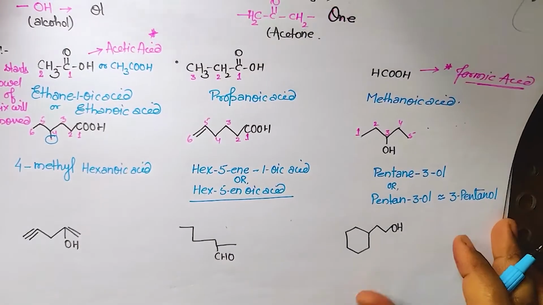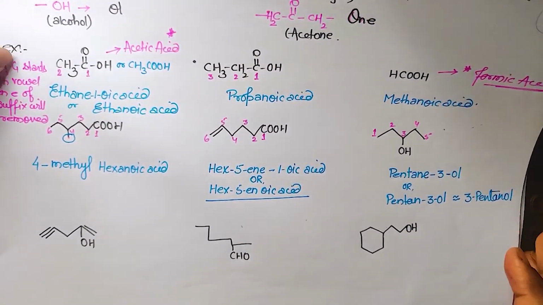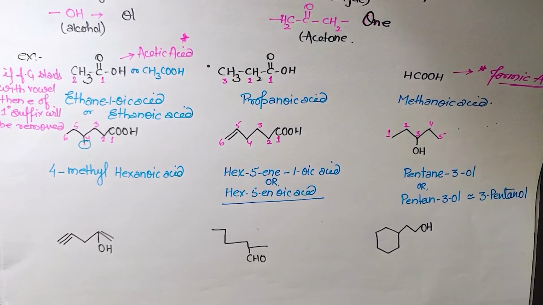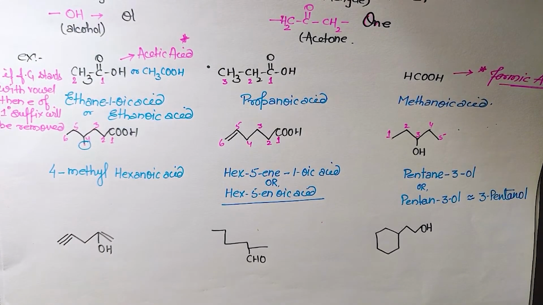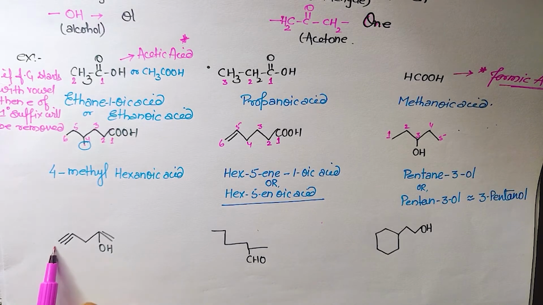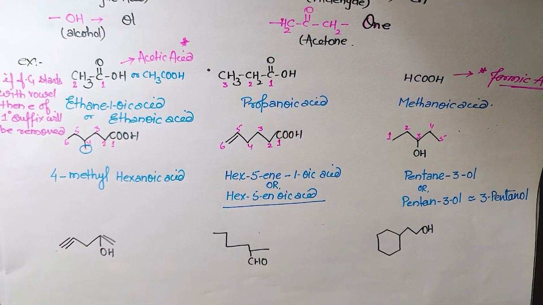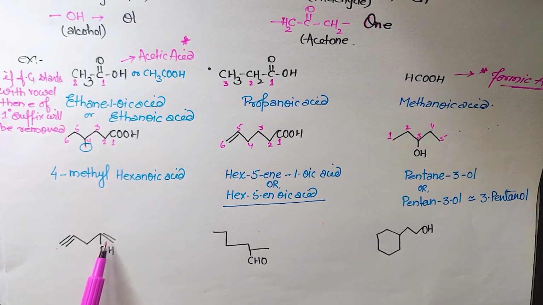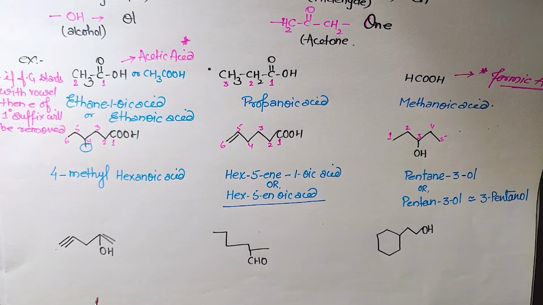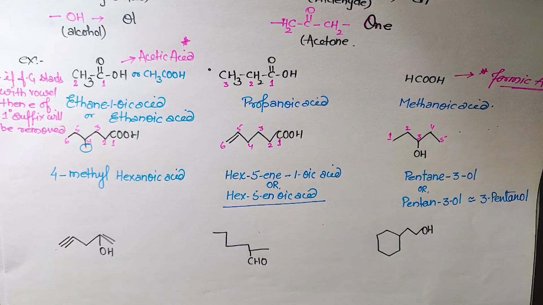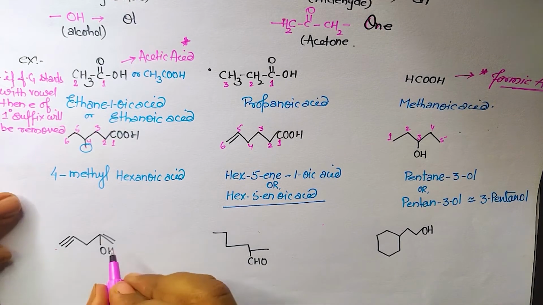Let's make the structure a little more complex. And this is the structure. Now the functional group is there. All the issues are finished. Whether I start counting from this, the triple bond is coming at the first position. If I start counting from this, the double bond is at the first position. All the problems are finished because the functional group is there. So obviously we have to start our counting in such a way that this OH comes closer. So this is the carbon.